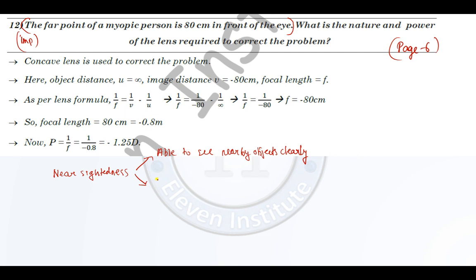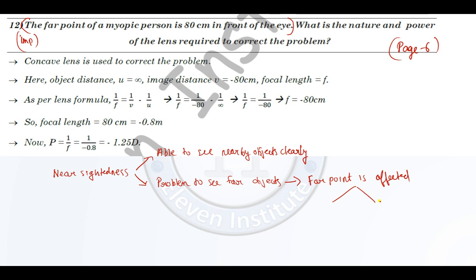But he or she has problem to see the objects which are far. Right. So now the problem is over here. There is problem to see far objects. So we can say that the far point is affected.